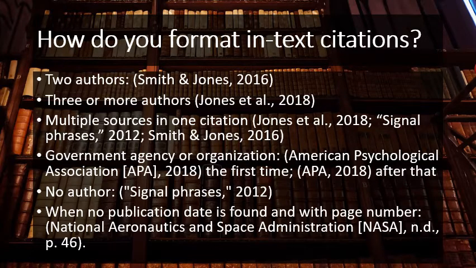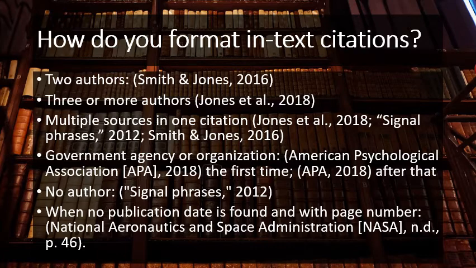How do you format an in-text citation? So if there are two authors, it would be in a parenthetical, Smith and Jones, comma, don't forget that punctuation, 2016 is the date of publication, and parentheses. Two or more authors, it would be et al. So you don't include all of those author names. You include the first author only in the list, and that's according to the source itself. So if the source says Jones is the first author, then Jones would be the first author in your in-text citation. Et al., period,